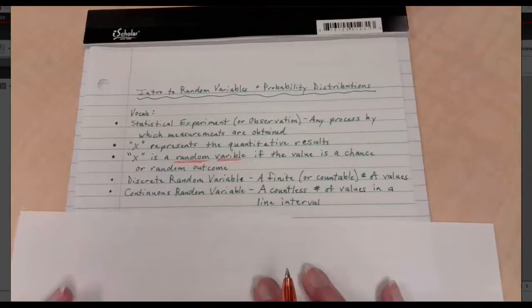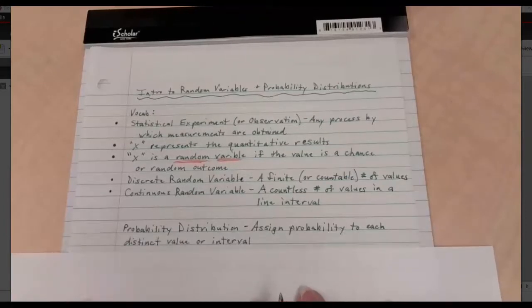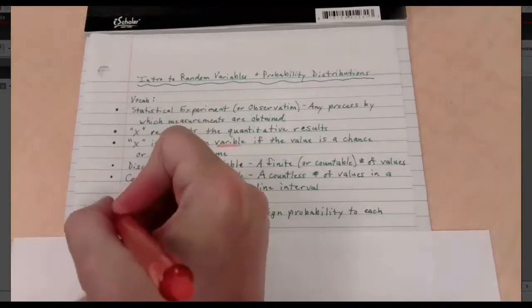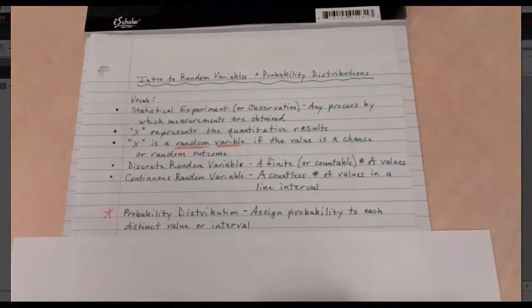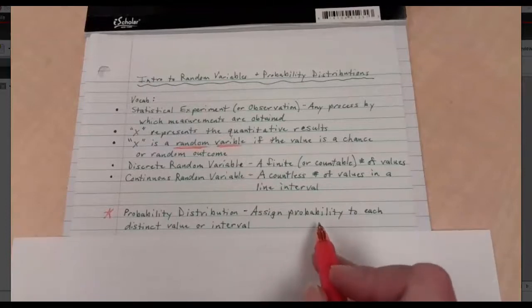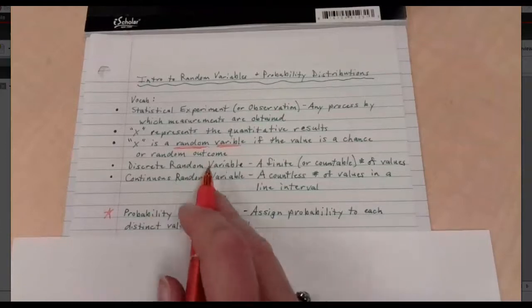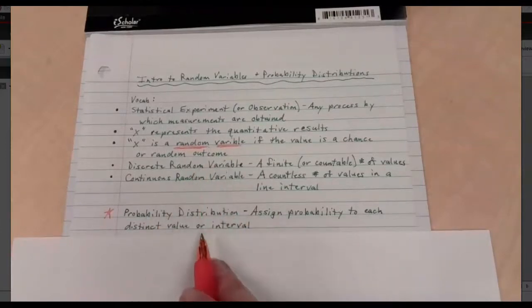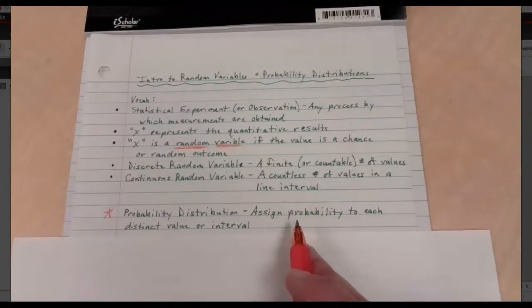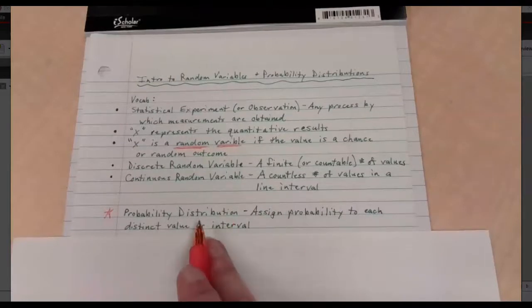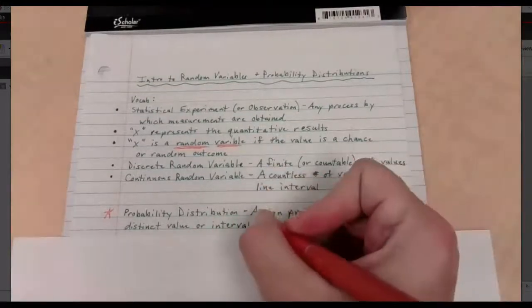The biggest thing today is right here. Probability distribution. This is our big overall topic here. And believe it or not, it's something we've seen before, but naturally we're going to call it by a different name just to make life more confusing. We are assigning a probability to each distinct value or interval. In other words, I have these random variables, I have these values, and each one has a certain likelihood of happening. And if I find out what the probability is for each of those things, I know what the distribution is for my probability.